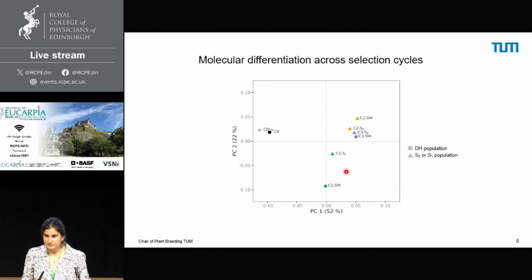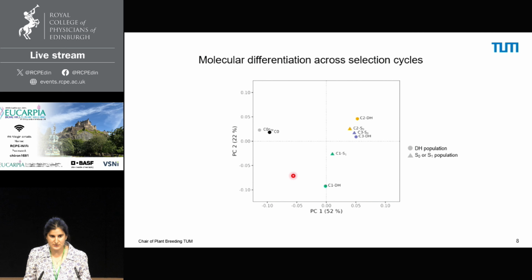So to evaluate the molecular differentiation across cycles, we performed a PCoA analysis. Depicted here, we can see the initial populations and then the DH populations and the heterozygous populations within each of the cycles. The first principal coordinate explains 52% of the total variation in the data. And if we go along this first axis, we see a big differentiation step